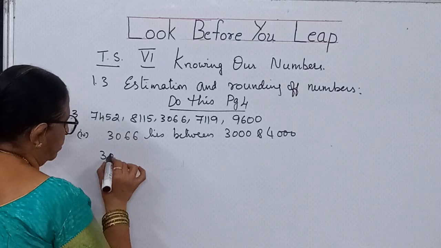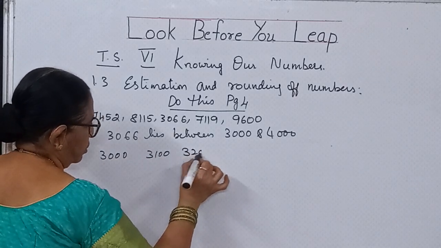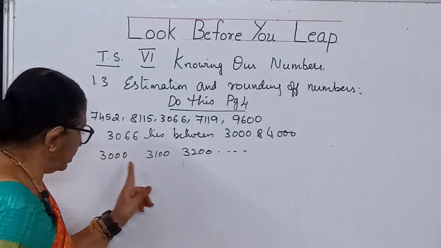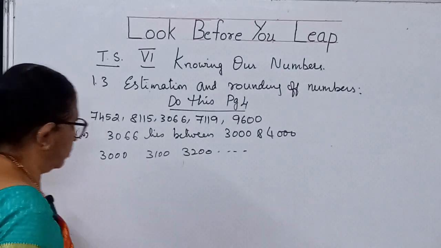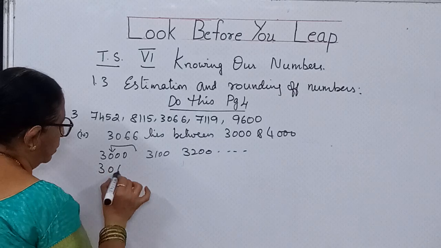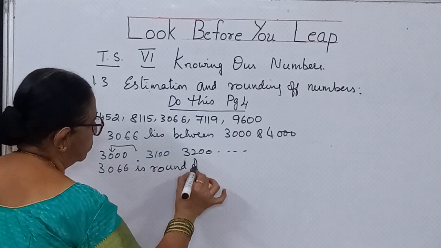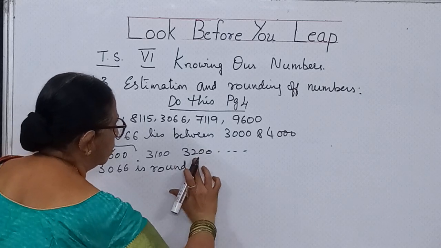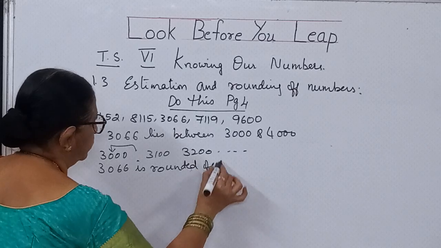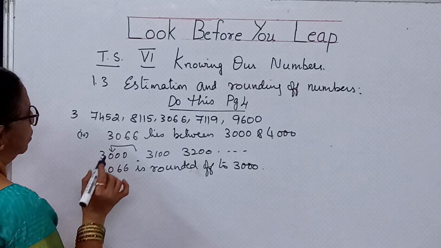So when you write the numbers 3,000, 3,100, 3,200, it goes up. 3,066 lies between 3,000 and 3,100. So definitely it is rounded off to 3,000. So 3,066 is rounded off to 3,000.